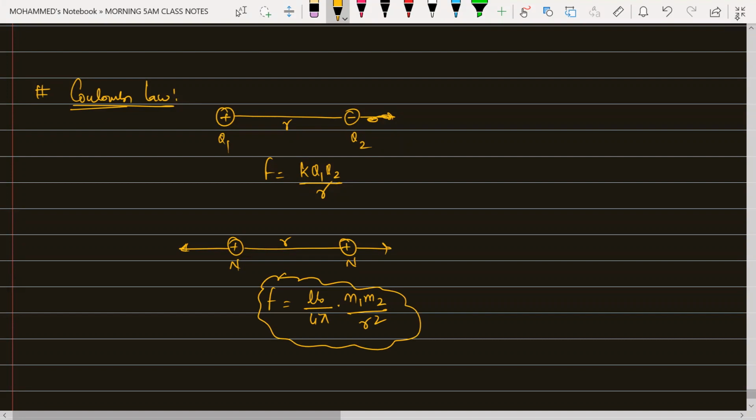Is that clear, beta? Yes, sir. Even for this one, you take positive charge. That will be better. Because here I took positive at the bottom, so between these two there will be a repulsion force like this. Either it may be positive, positive, or positive, negative. That will not be a problem.